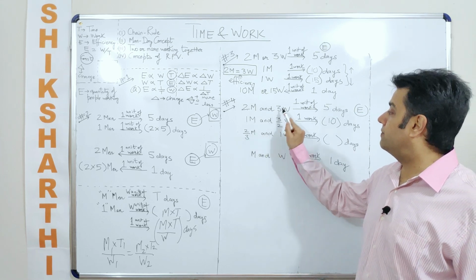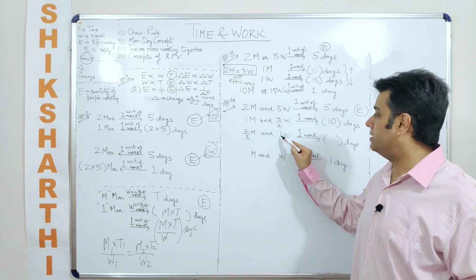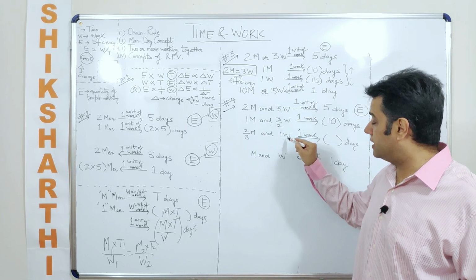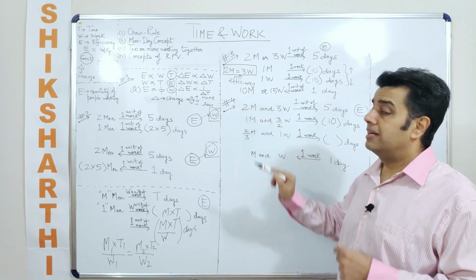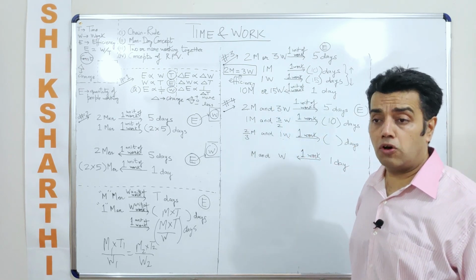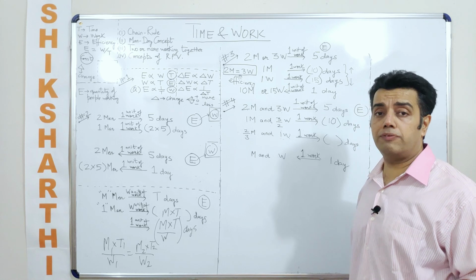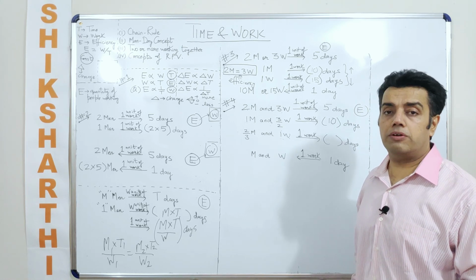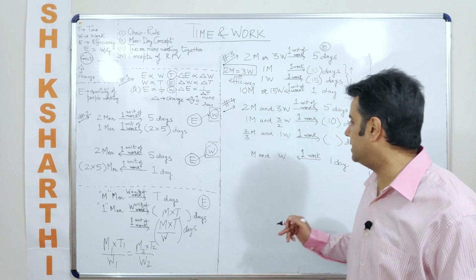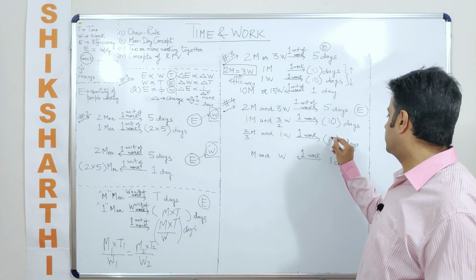And similarly, if you divide it by 3, why are we dividing it by 3? So that I have 1 woman, and if I'm converting it into 1 woman, in that case I'll be requiring how many men? I'll be requiring only 2/3 of a man, which we know that we cannot convert men into non-integers, but just for the sake of understanding, will require how many days? 15 days.